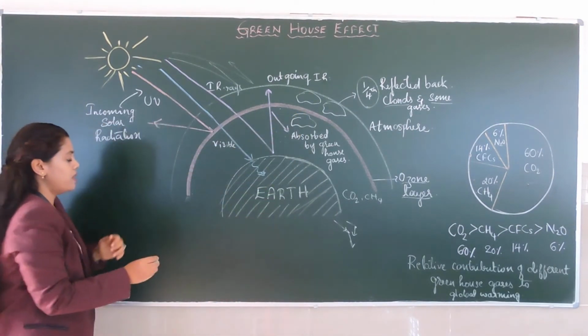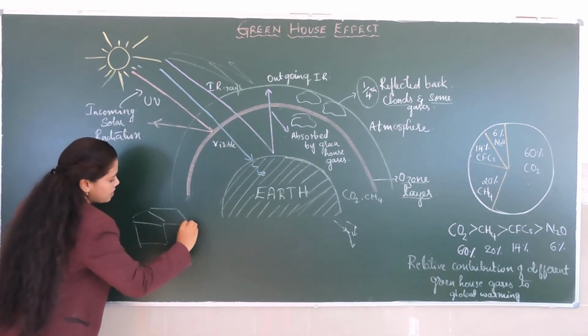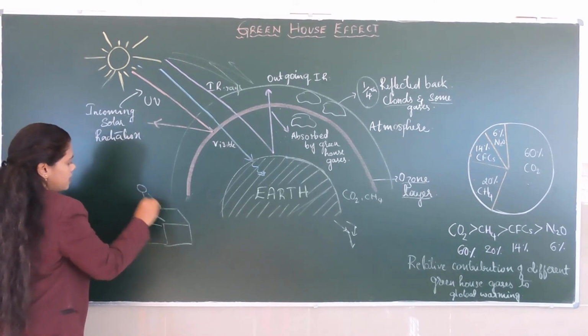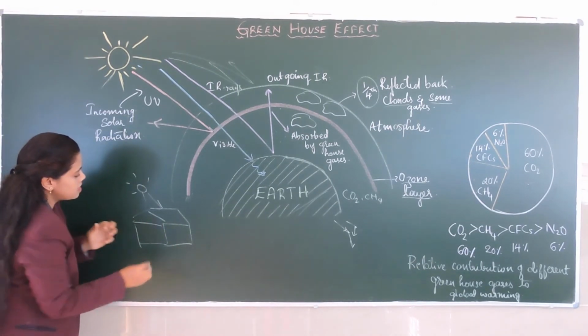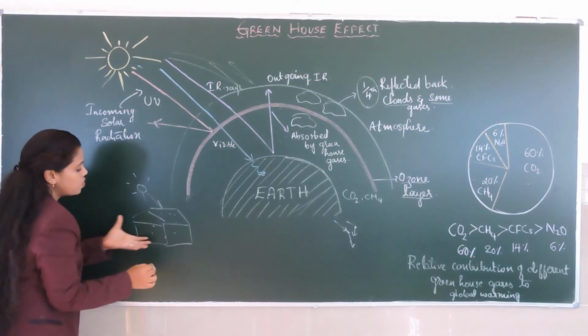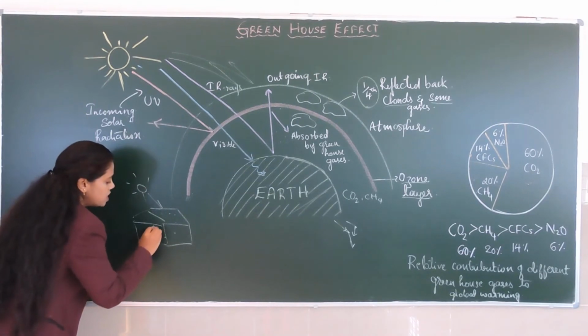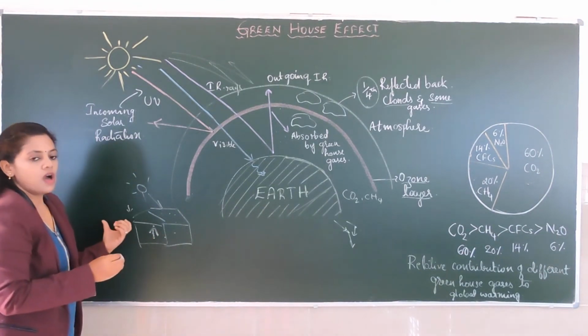So let us compare this. You have understood what was happening in a greenhouse, right? When the radiations from the sun reach it, some of the heat will be absorbed by the glass house, so the temperature is higher inside the glass house compared to the outside.